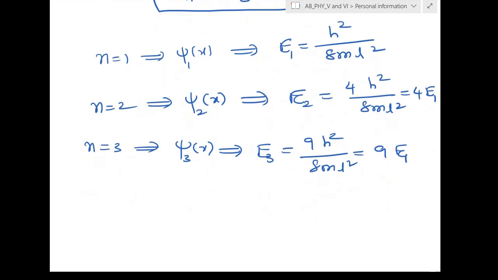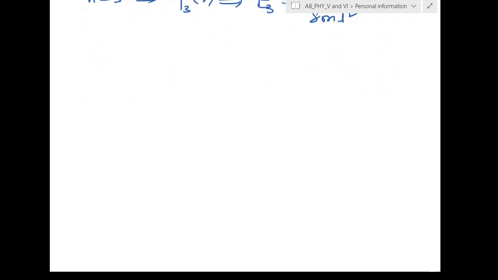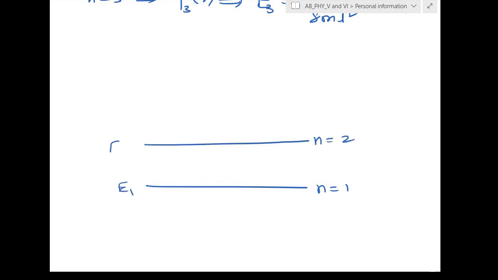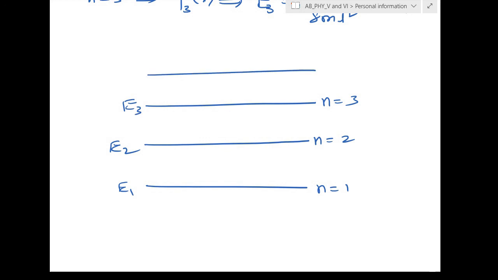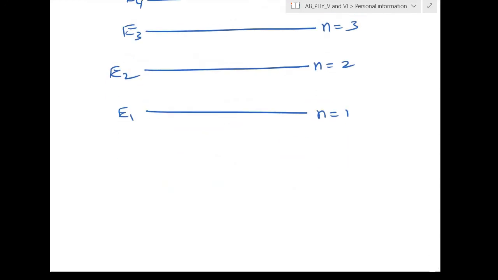The particle energy will not be continuous here, it will be discrete. So the particle either stays at n equal to 1 state with energy E1, or otherwise it will stay in n equal to 2 state, energy E2. The particle will stay in the state n equal to 3 with energy E3, in state n equal to 4 with energy E4, like that. So the system will possess discrete energy levels.